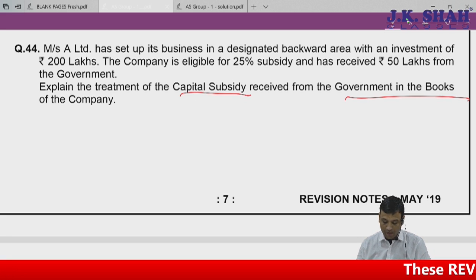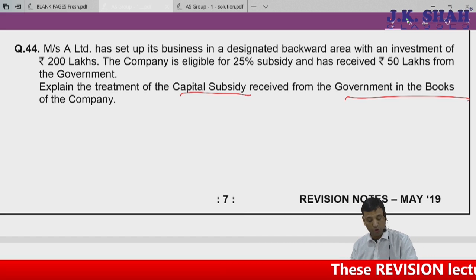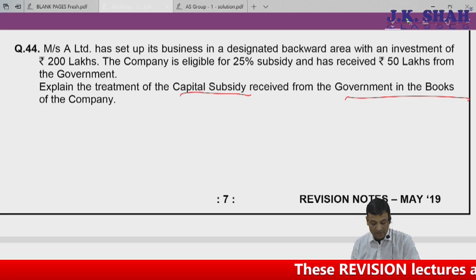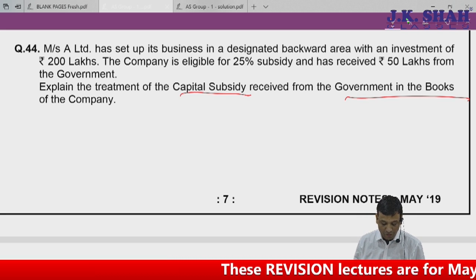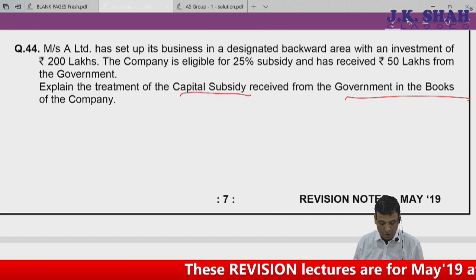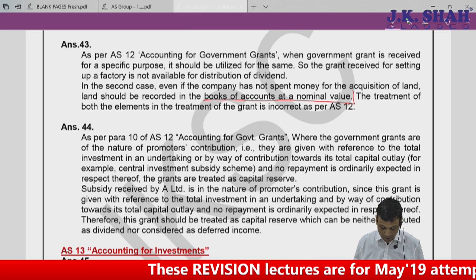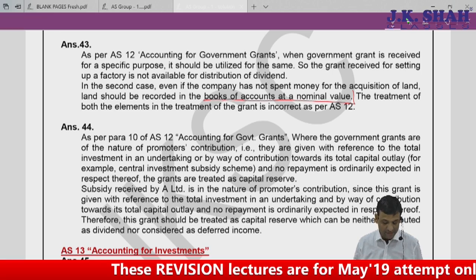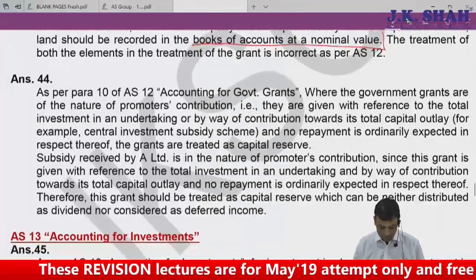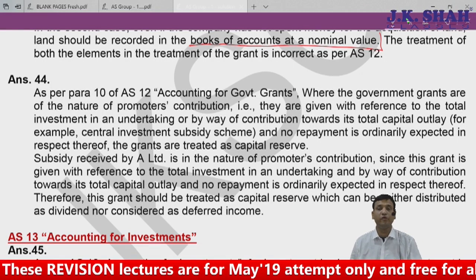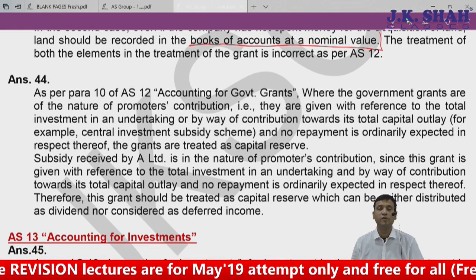So we are setting up a business in a backward area and you are going to receive 25% of 200 lakhs. So can I say it's nothing but a grant in the nature of promoter's contribution, to be credited to capital reserve account, and this capital reserve, you may just go through this solution, is not available for distribution of dividends.